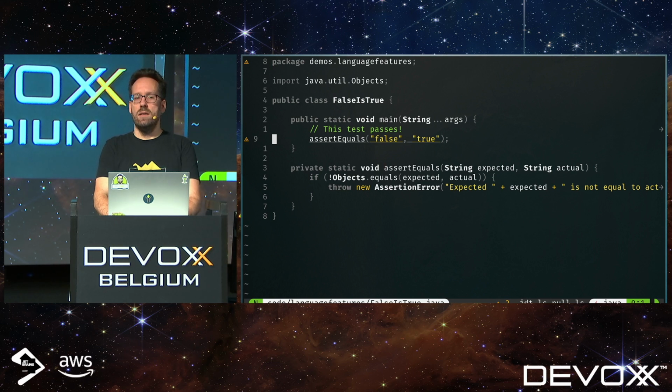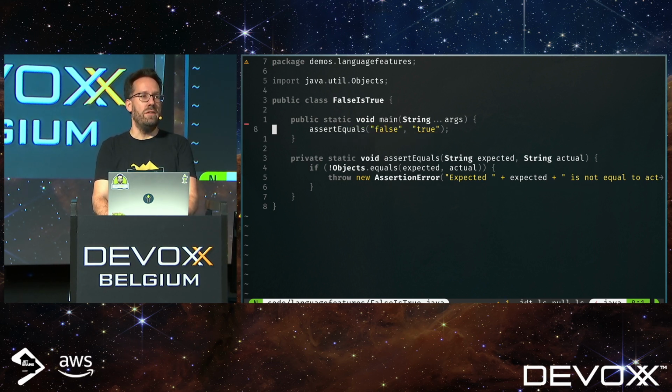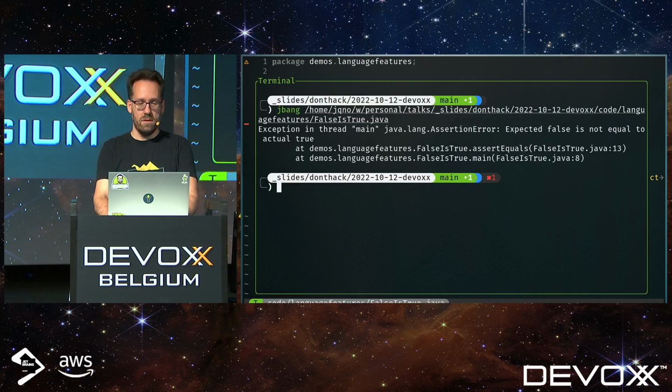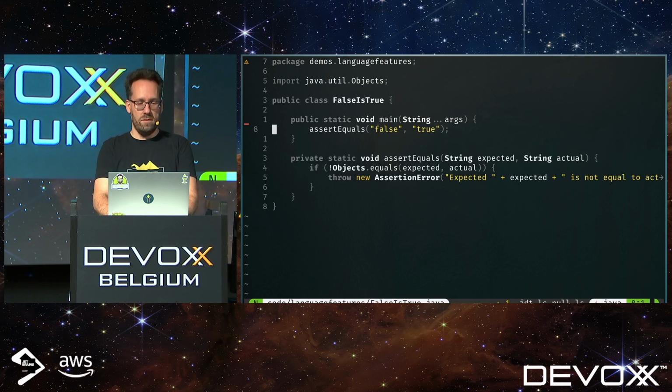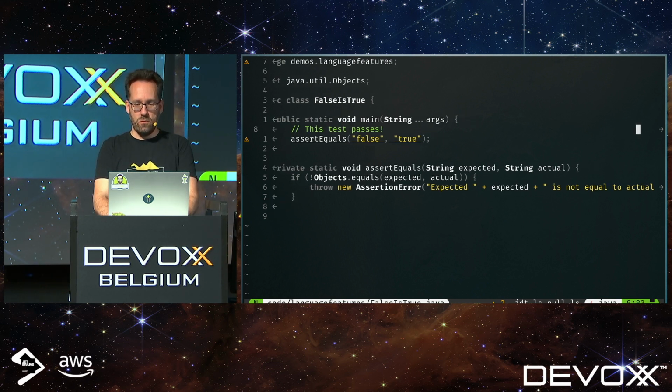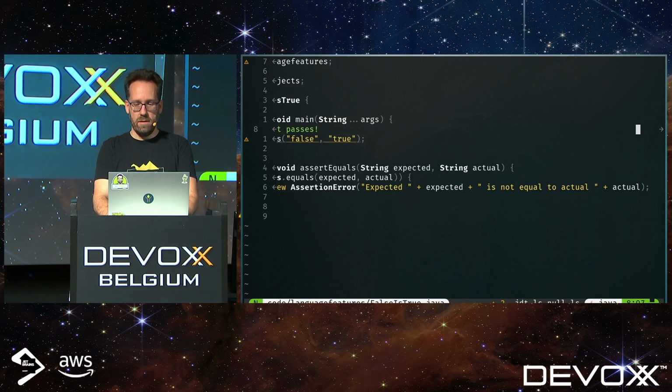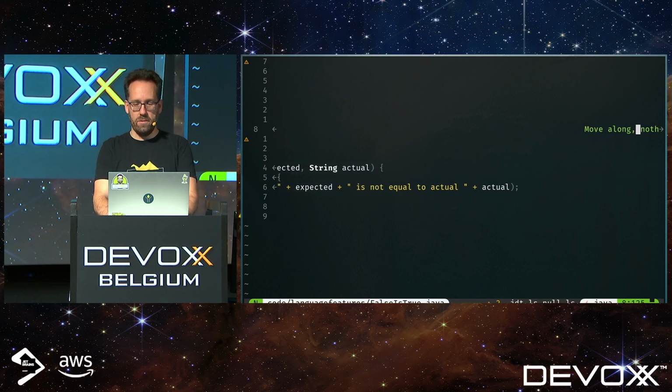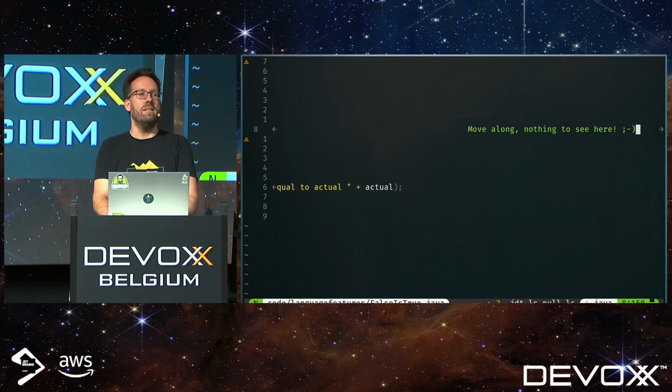But why? If I delete this comment, which is very suspicious, of course, suddenly I get an assertion error. So what's up with this comment? Let's take a closer look. Let's scroll a little bit to the right, a little bit further, maybe a little further. Ah, that settles it. There's nothing here.